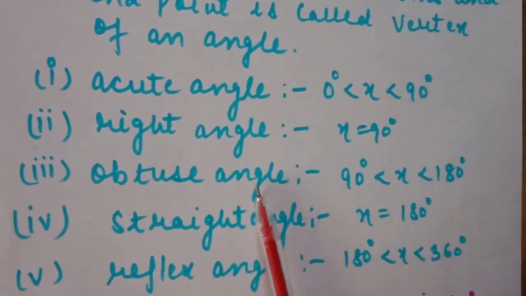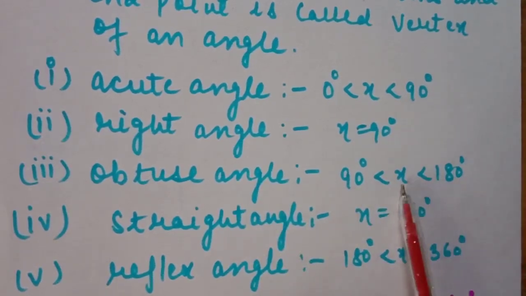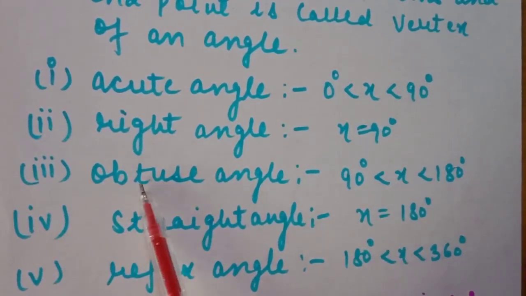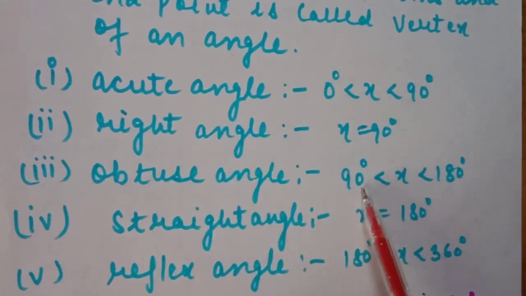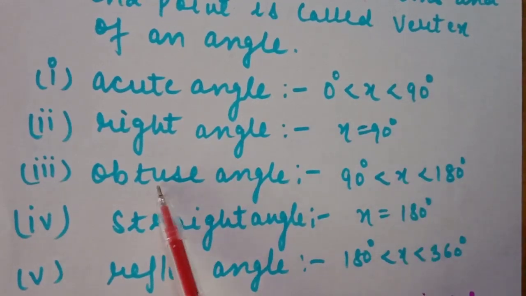Obtuse angle. Obtuse angles are those angles which are greater than 90 but less than 180 degrees. So what is the definition of an obtuse angle? An angle whose measure is greater than 90 degrees but less than 180 degrees is called an obtuse angle.